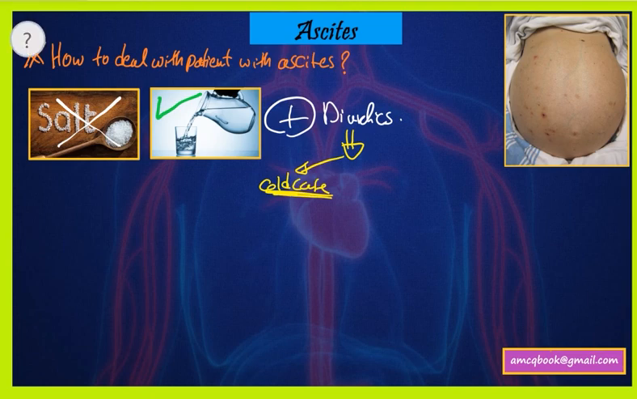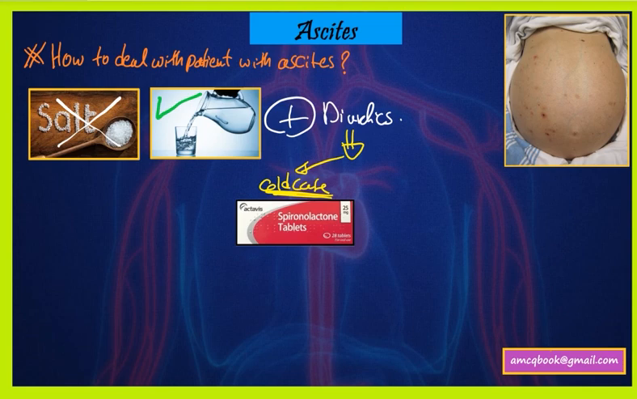If the case is a cold case, I mean there is a patient with ascites, there is fluid in the abdomen, but there is no pulmonary edema, there is no dyspnea, then the diuretic of choice will be spironolactone.